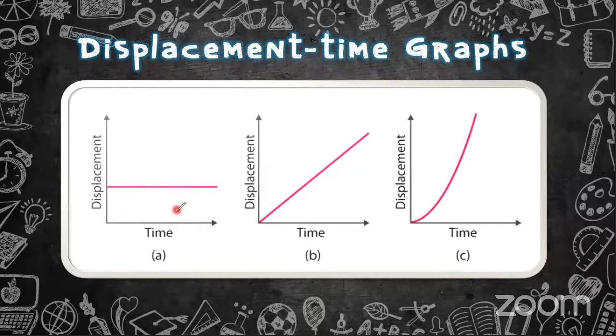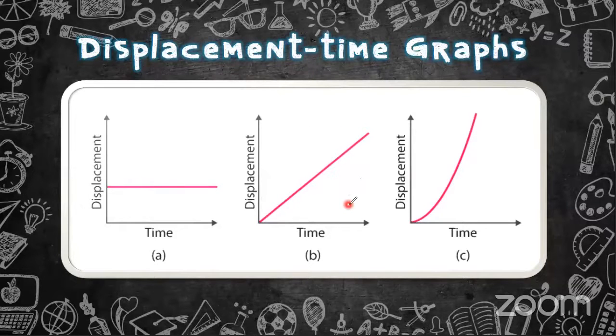If there is no displacement, that means the object is not moving. If the object is moving, there will be a distance, and the distance will increase. Here the distance is not increasing over time, which means the object is at the same place. Here it is moving, and the graph is given as increasing. The displacement is increasing over time.